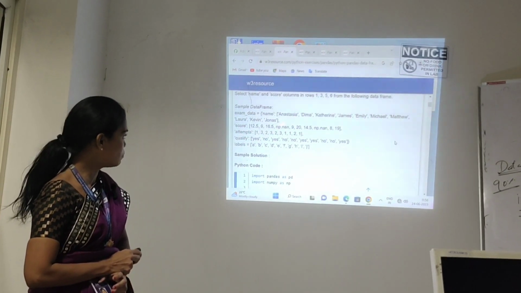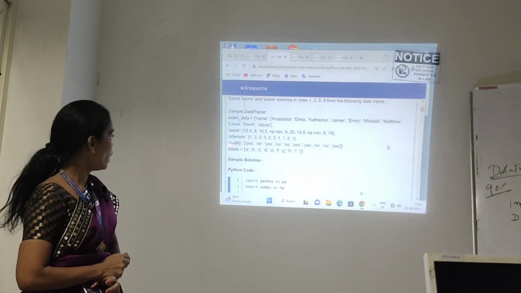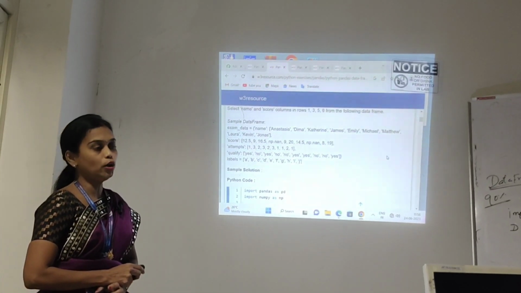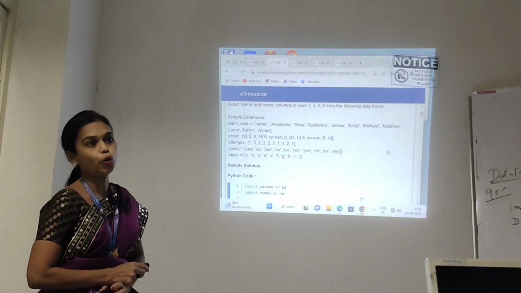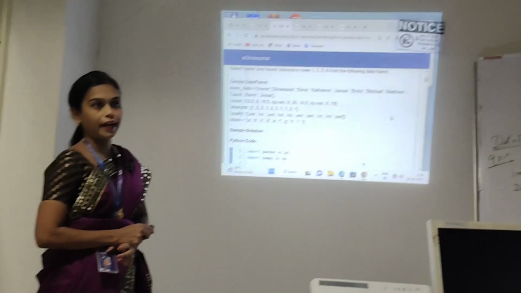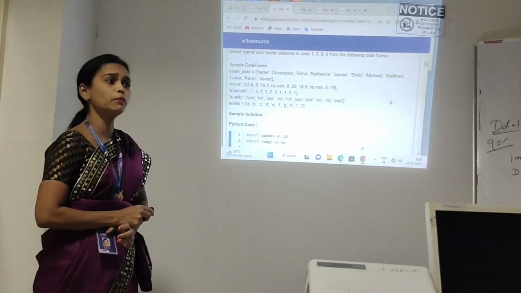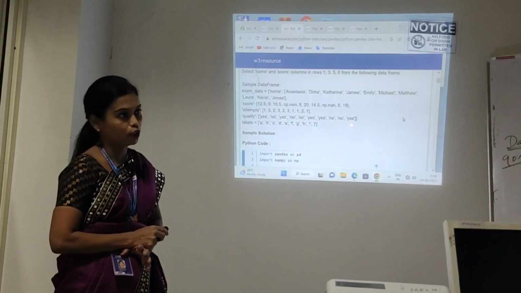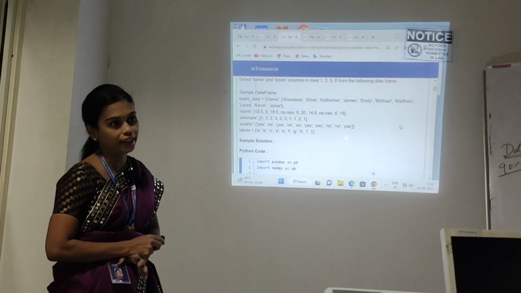Attempts, I am going to store some other 10 values. Qualify, I am going to store some 10 values. Like that, I am going to store some values through the dictionary data type. You know what is the format for dictionary data type? In one variable we can store multiple values. That is the concept of the dictionary data type.